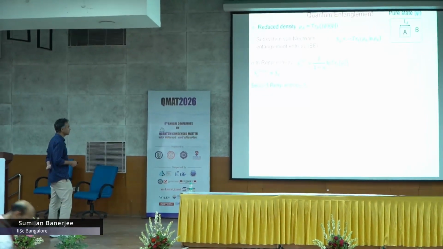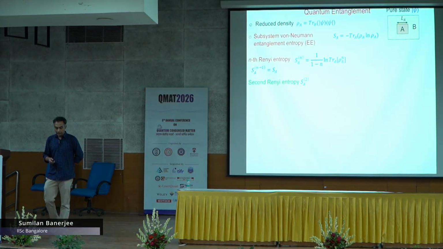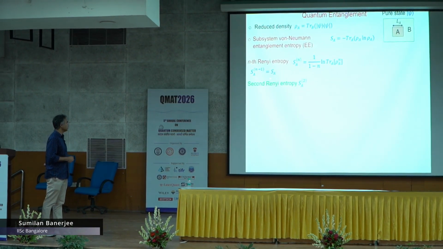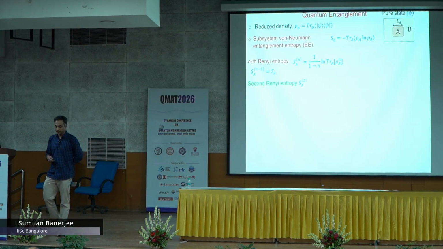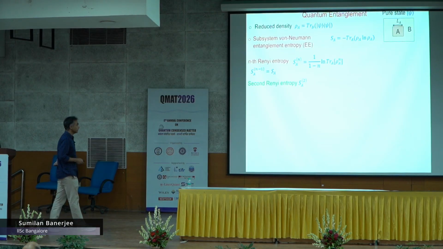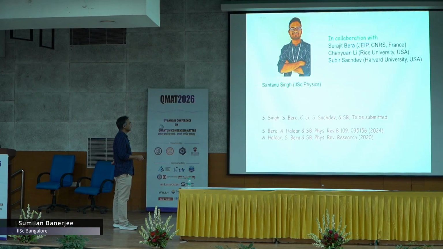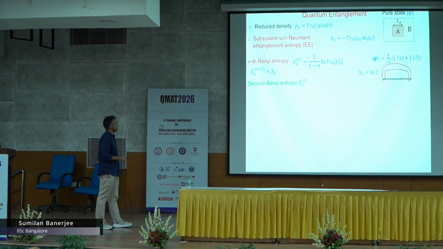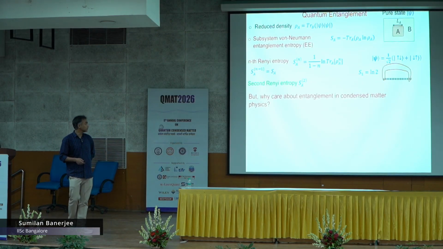For practical purposes, often we do not calculate von Neumann, we calculate the nth Renyi entropy, and a particular limit of this is the von Neumann entanglement entropy. For this talk, I will be only calculating the second Renyi entropy, which is the easier one to calculate. Just to give an example, if you have this famous Bell pair type state and you calculate the entanglement entropy of one of the qubits, using this formula you will get log 2. That is just the maximum this 2 qubit system can have.